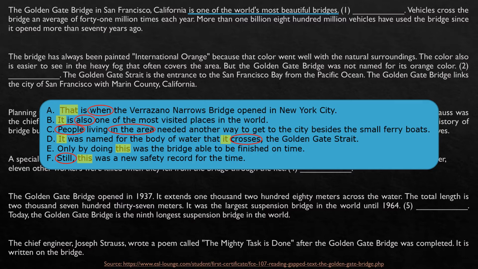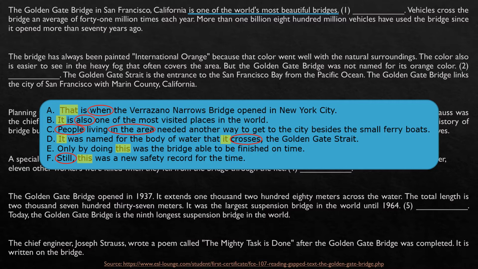So let's see, my friends, in these letters here from A to F, if there is something related. I would say that we could add extra information here, okay? And also we are presenting the bridge in a general idea.